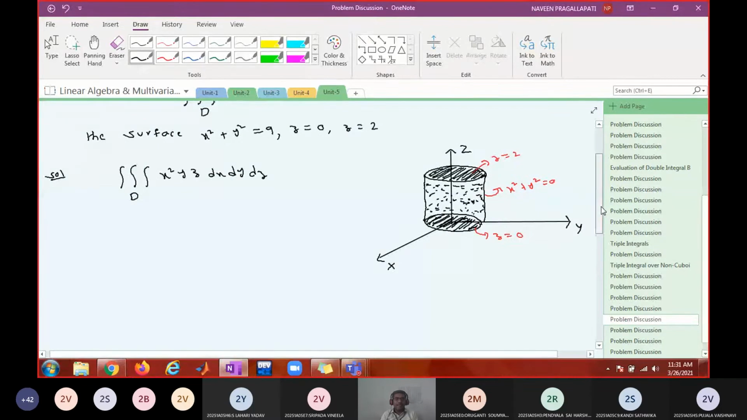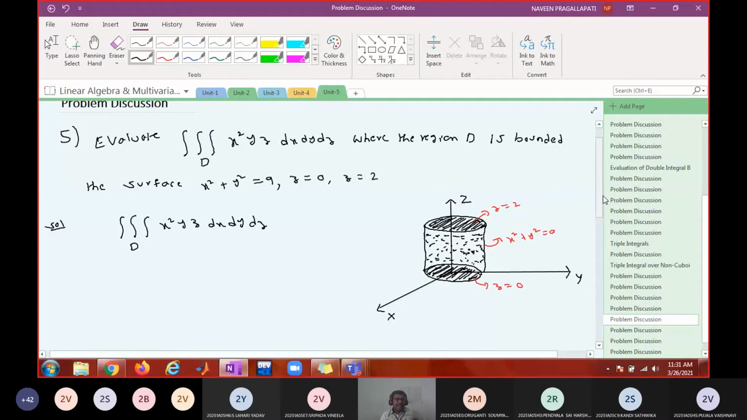Now tell me what to do. Shall we take the order dx dy dz, or shall we take another order? dz dx dy. Right. So you are asking me to take x square yz dz dy dx, right? So in this case, I have to take the projection on the xy plane. What is the projection of the cylinder on the xy plane?